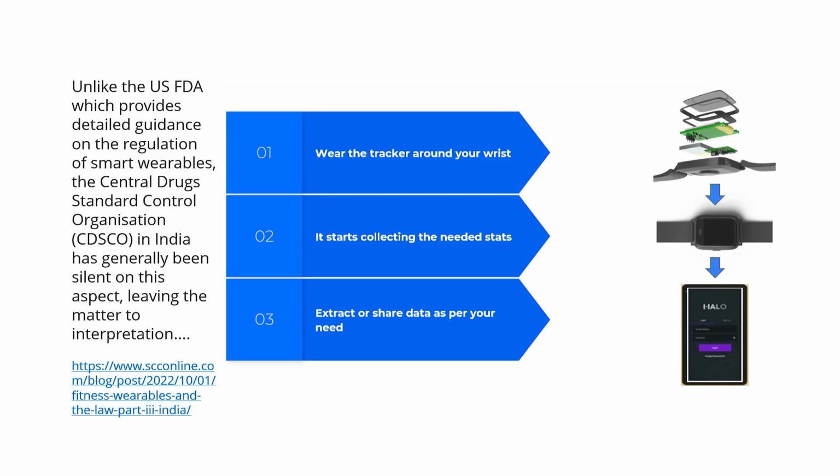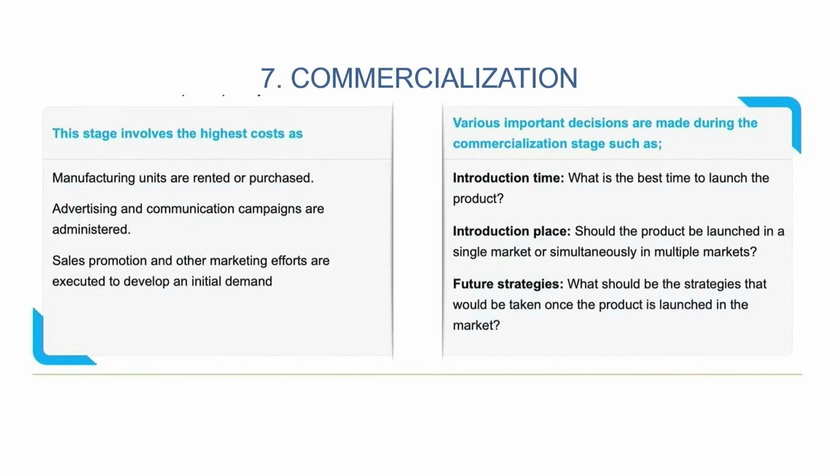So typically you wear the tracker around your wrist. It collects the needed stats and extracts the data to your server, and you get it on an app. These are the three operations through which the Hello watch functions. From a commercialization aspect, which is the last step of the product development process, this stage involves the highest costs as